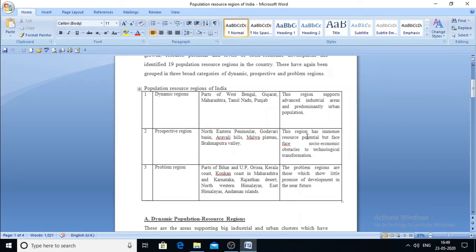Because of this, they are not able to explore or use the resources, and at the same time they have some socio-economic problems which are an obstacle to technological advancement.